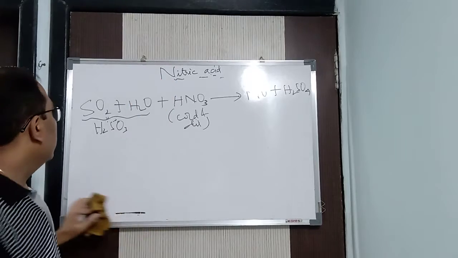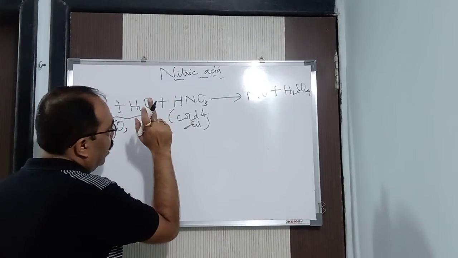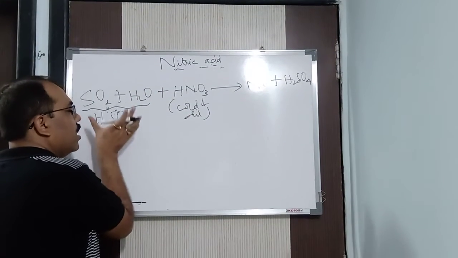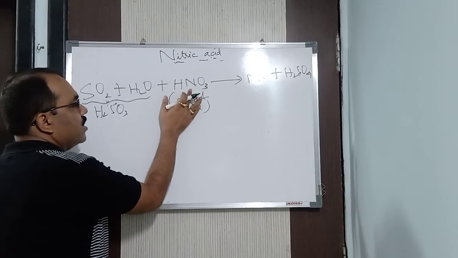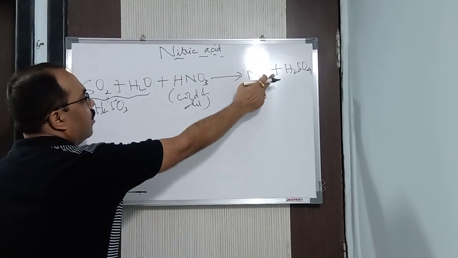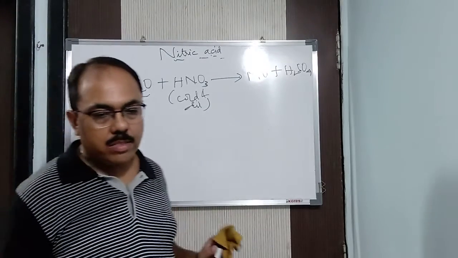Again I repeat, sulfur dioxide reacts with water to form sulfurous acid, as you can see here. Now sulfurous acid reacts with nascent oxygen. Nitric acid will give you nascent oxygen, and will form sulfuric acid, and nitric oxide you get in this manner.